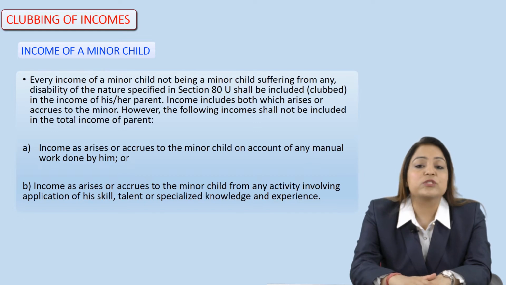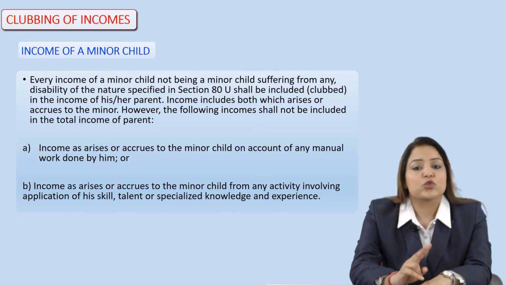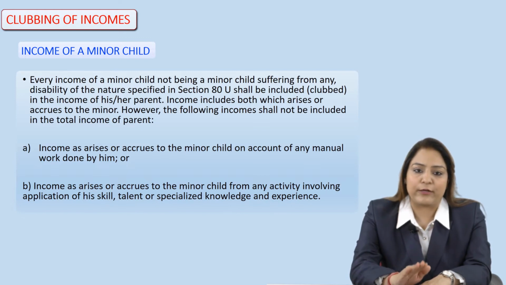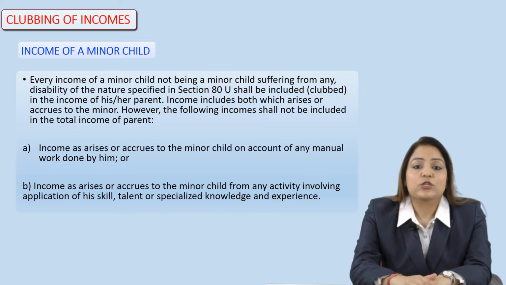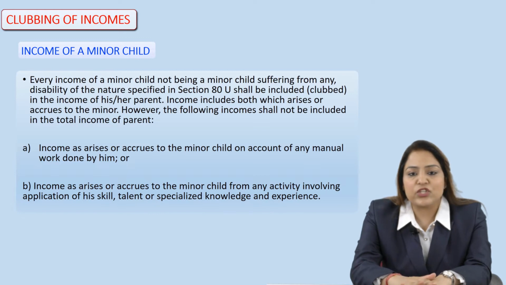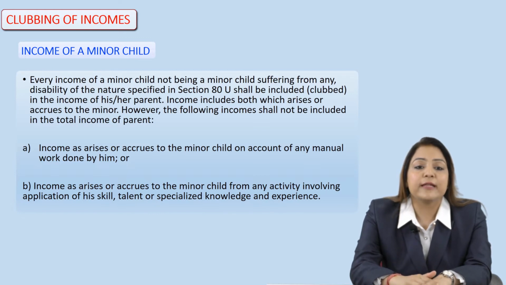And income includes both what arises or accrues to the minor. However, there are certain incomes which are not to be added or clubbed with the income of the parents. So, there are two cases under this. First is any income which accrues or arises to the minor child on account of any kind of manual work done by him or her. Such income would not be included in the total income of the parents.